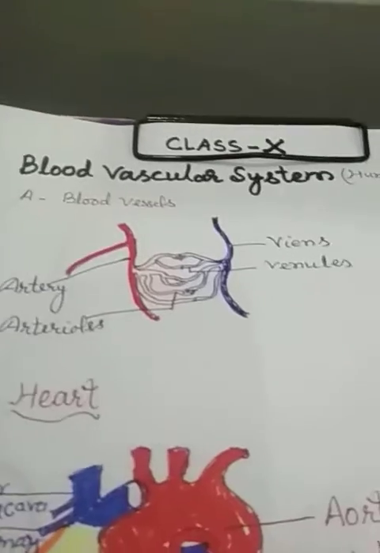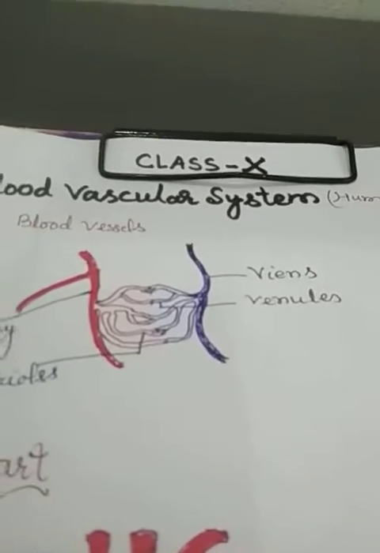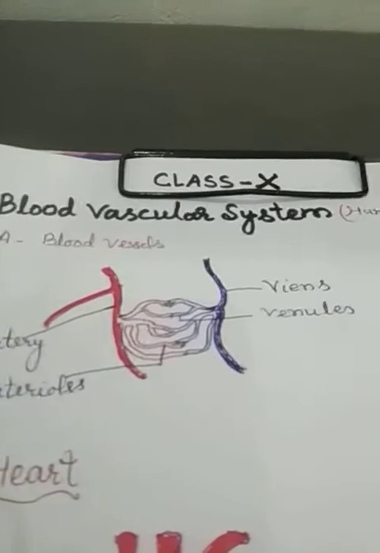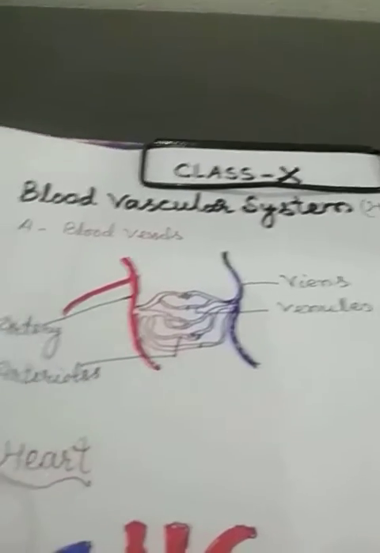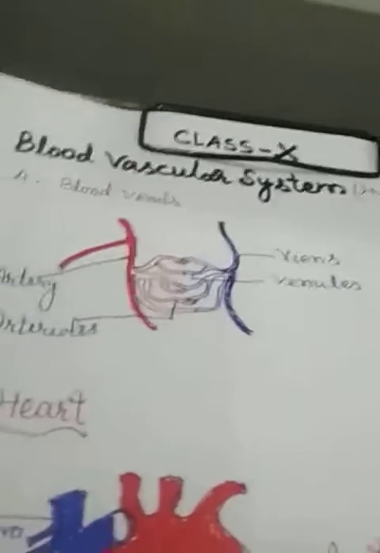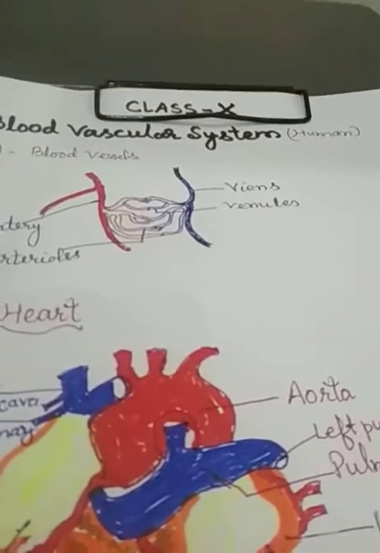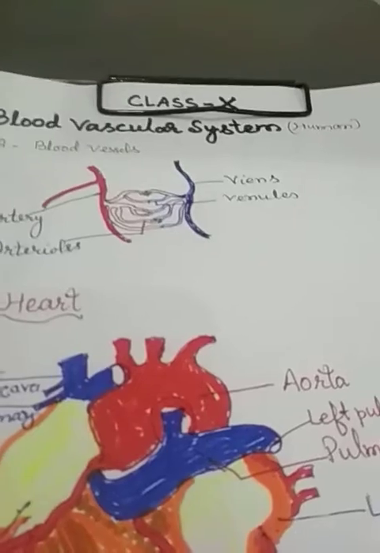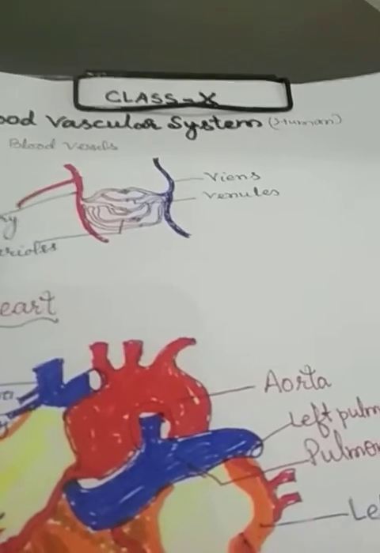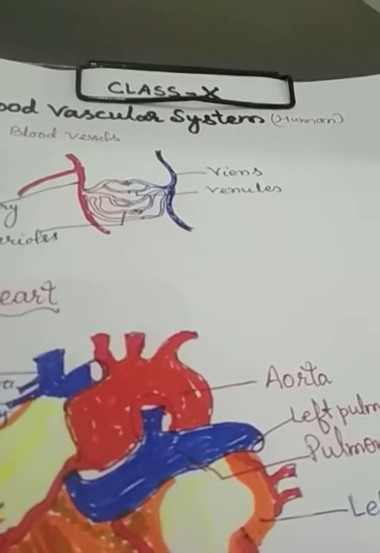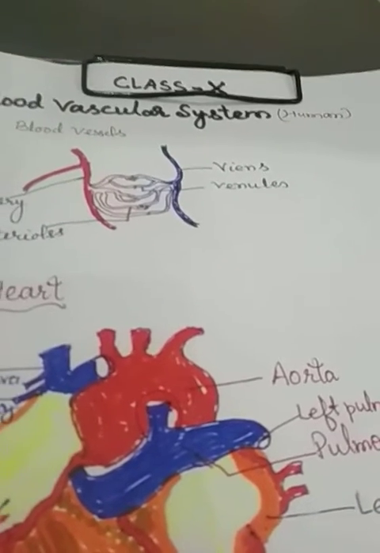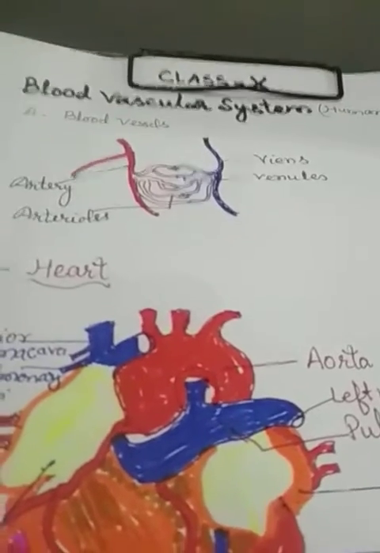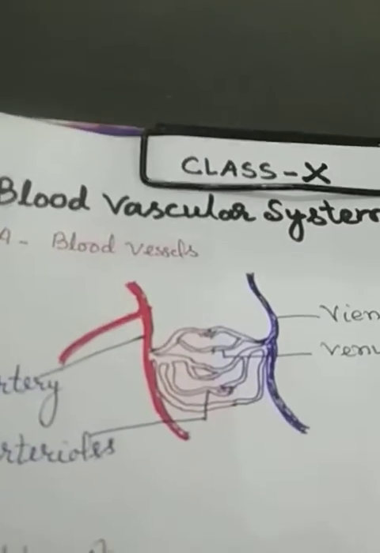My dear students of class 10th, welcome to the class of the study of the blood vascular system of human. As you have studied earlier about the circulation in human, the components of the circulation in human are blood, lymph, blood vascular system and lymphatic system. So let us study about the blood vascular system. So let us study about the outline structure of the blood vascular system.